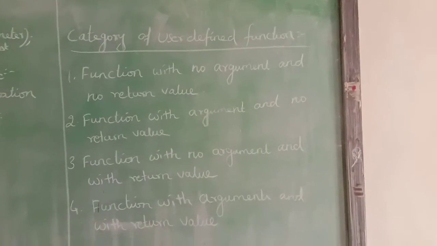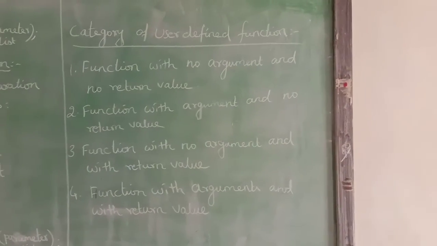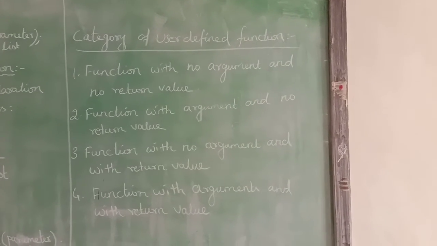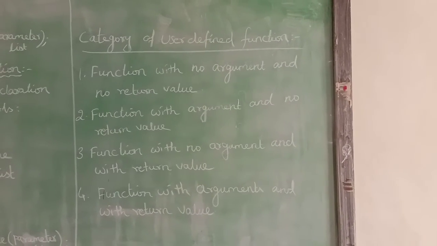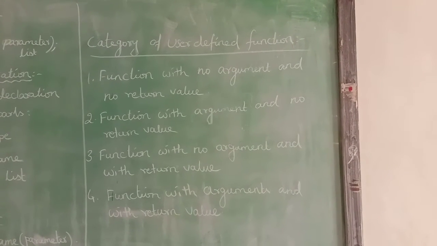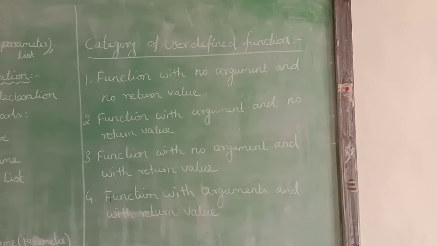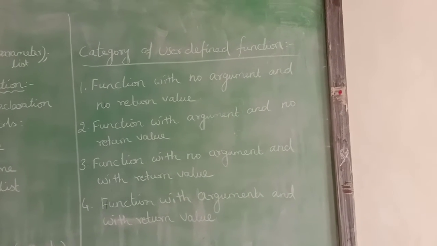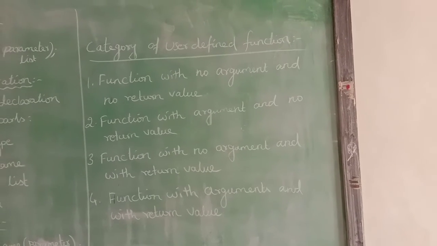So the next one is categories of user-defined functions. Four categories are available for user-defined functions. The first one is function with no argument and no return value. That means we cannot pass any argument from main to the subfunction, and likewise no return values can be passed from the subfunction to the main function.